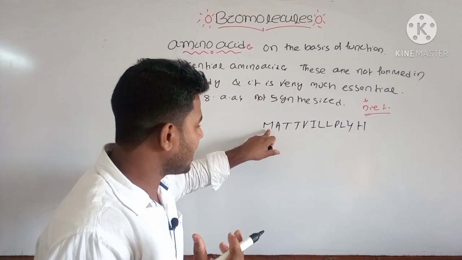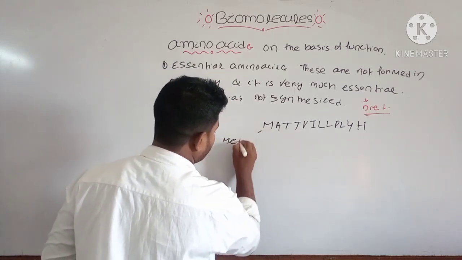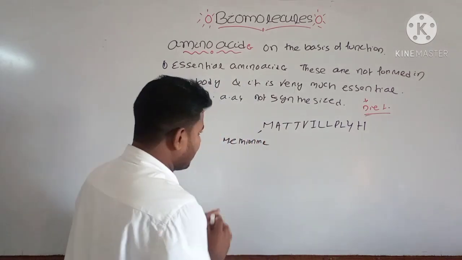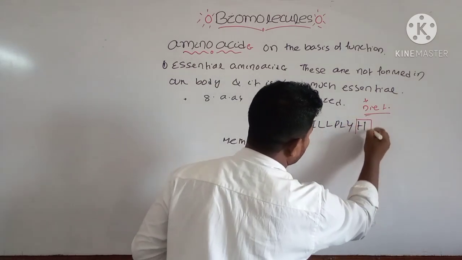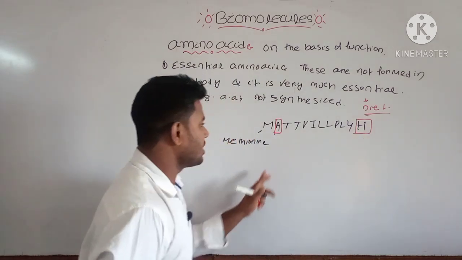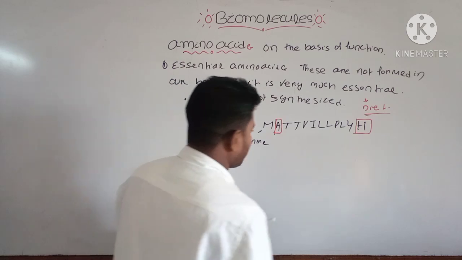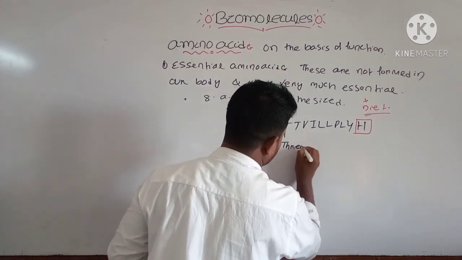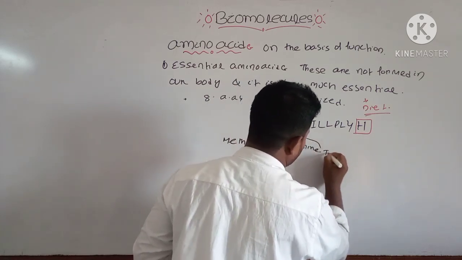You have to remember that M is known as methionine. Then here A and H are included in the semi-essential amino acids, that is, not included in the essential amino acids. And T stands for threonine, and another T stands for tryptophan,